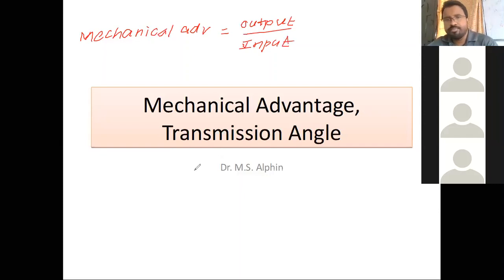Mechanical advantage is output by input. We can say it is output torque by input torque. For example, if you draw a four-bar mechanism like this,